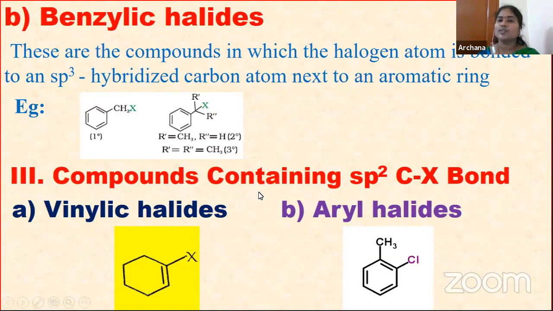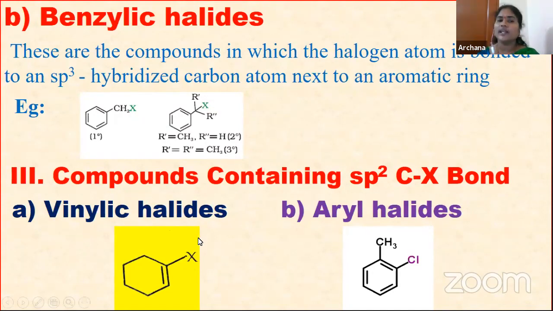Next, the classification based on the sp2 C-X bond. That means the halogen is attached to a carbon having sp2 hybridization. Based on this, they are again classified into two types: vinylic halides and aryl halides.